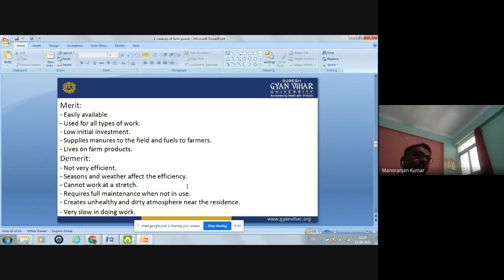Other disadvantage of this type of power is that it creates unhealthy and dirty atmosphere near the residence. And it is very slow in doing work. So these are the demerits of this type of power.